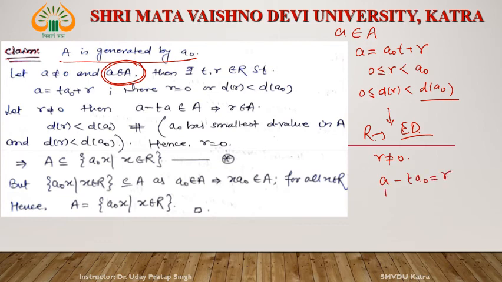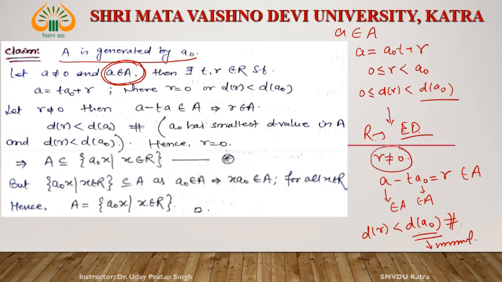Yes. What is a? a belongs to capital A. What is a naught? a naught belongs to capital A. This also belongs to A. The difference of these two elements also belongs to A. So r belongs to A. If r belongs to A, then d(r) is less than d(a naught). Right? This is a contradiction. Why? Since we already claimed that d(a naught) is minimal. If r belongs to A, then d(a naught) is not minimal. So r must be 0.